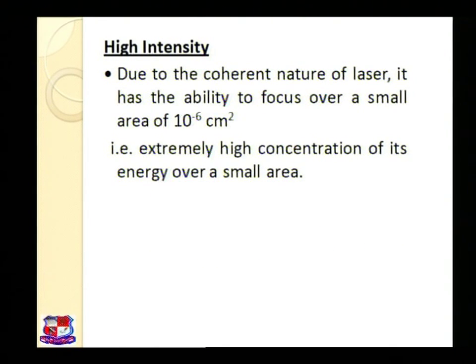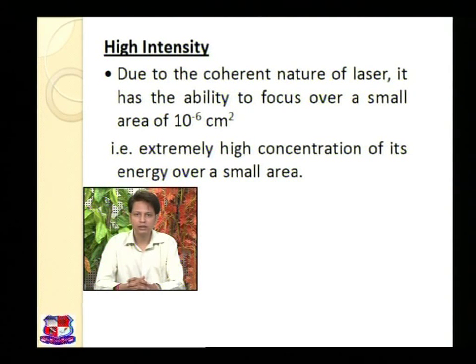The second property is high intensity. Due to the coherent nature of laser, it has the ability to focus over a small area of 10⁻⁶ centimeter square. That means if the wave is coherent, having identical phase and the same direction, it has the ability to focus over a small area in comparison to normal light.